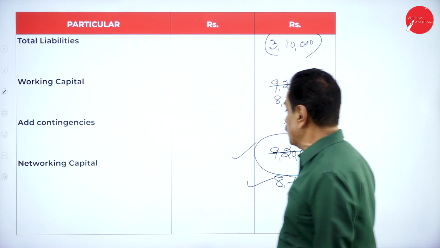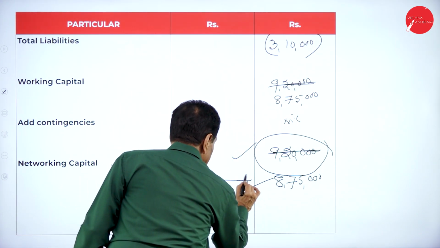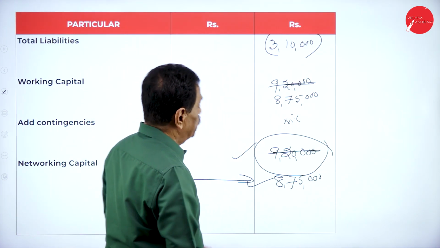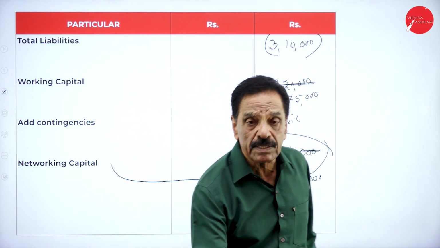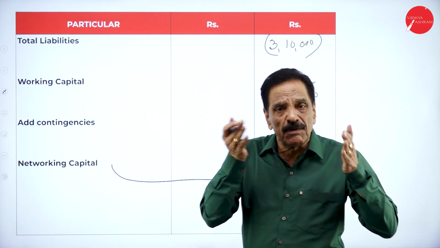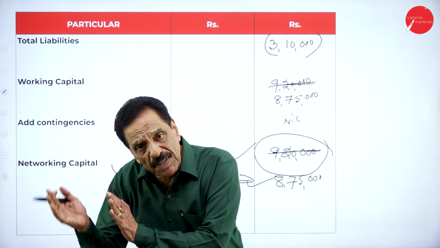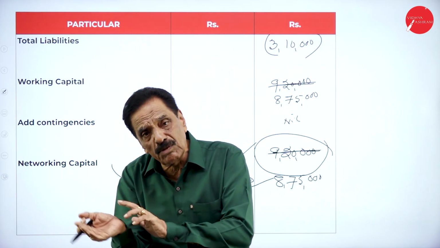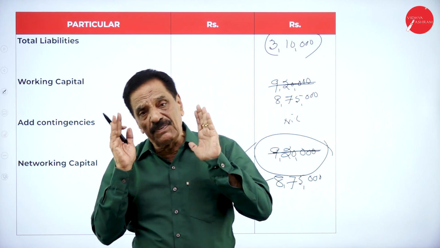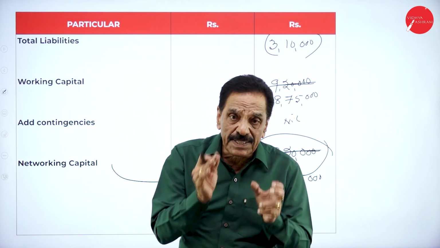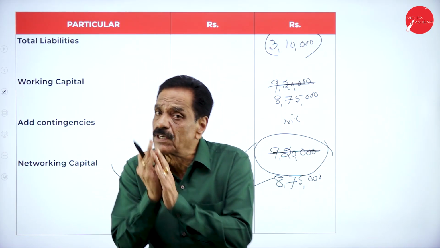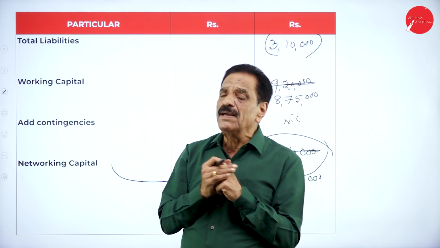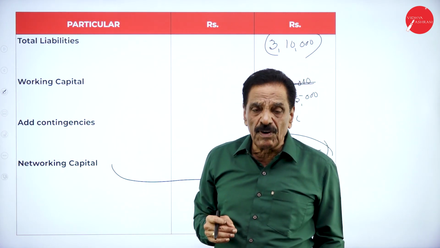Your net working capital becomes 8,75,000. So if you take the assumption as half, you have to take the half. Some of the others take the full value, some of the others take the half value. I have shown both sides, half and full. If you take the half of the amount with the assumption, labor and overhead will work out only half, whereas the material will work out full value.